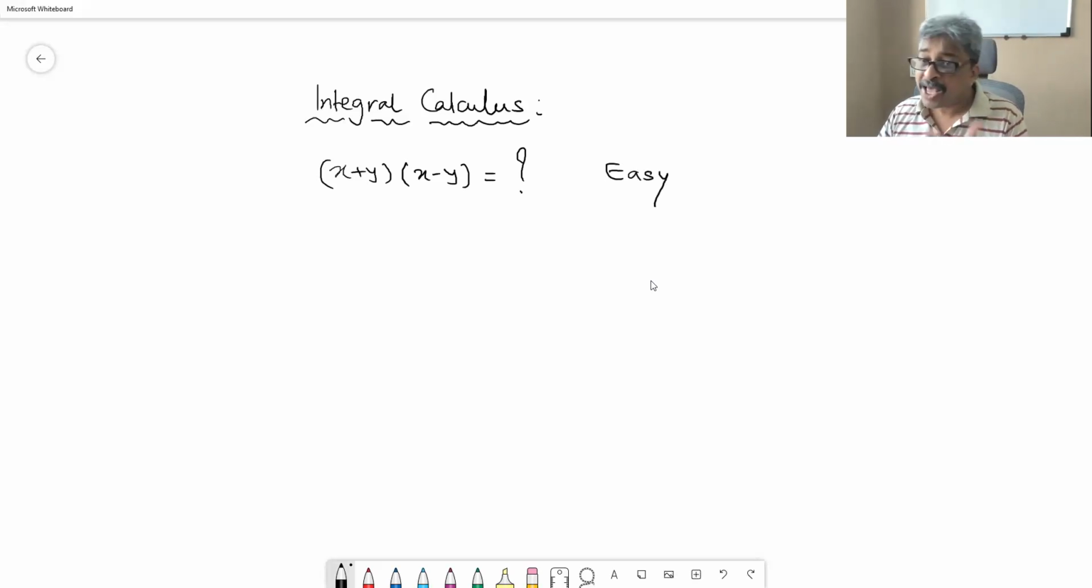Why is it easy? Because we have an algorithm of multiplication. Multiply polynomials. First term into first term, x square. First term, second term, minus xy. Second term, first term, plus xy. They get cancelled. And then second term into second term is minus y square. So it is easy to write x square minus y square because we have got a procedure. However, if you do not have this procedure or do not know this result, then factorizing x square minus y square is very difficult.